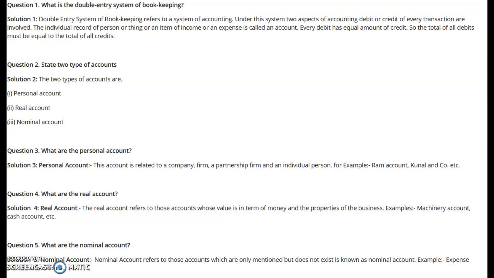So we have learned the three types of accounts. I will continue in my next video relating to the types of accounts, with certain examples.